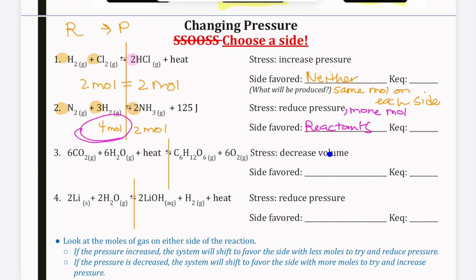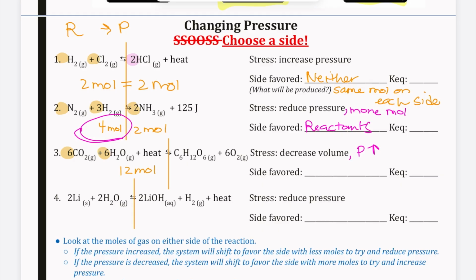Decreasing volume. So decreasing volume, well, we know that volume pressure relationship. If volume goes down, pressure is going to go up. So this is the same as a stress of pressure increasing. So let's compare our moles of gas. On the reactant side, I have 6 moles of CO2, 6 moles of H2O, so that's 12 moles of gas.